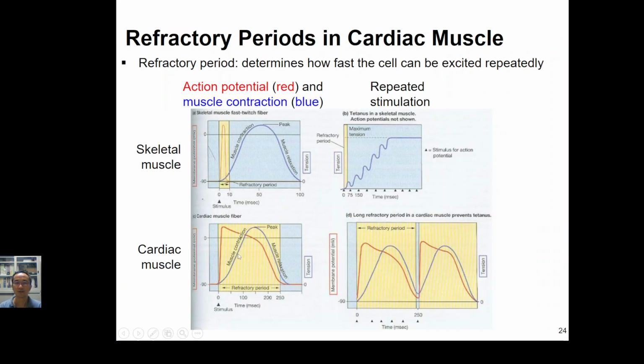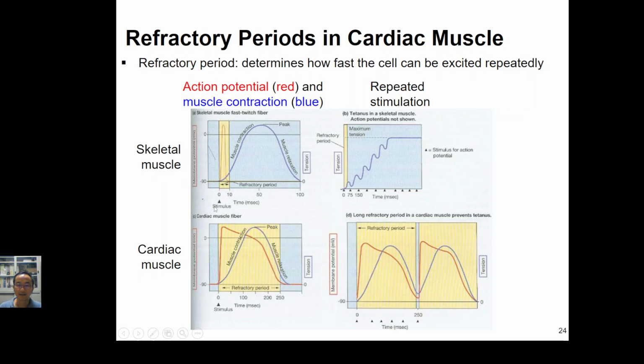Okay, so right now I will talk about how important the refractory period is. Let us have a look at the skeletal cell first. This red line represents the action potential, and this blue line represents the muscle contraction.